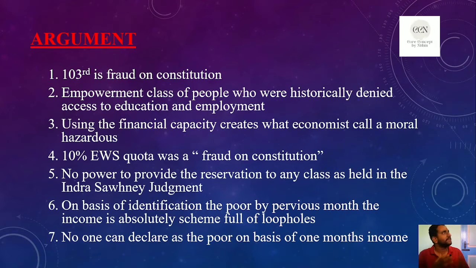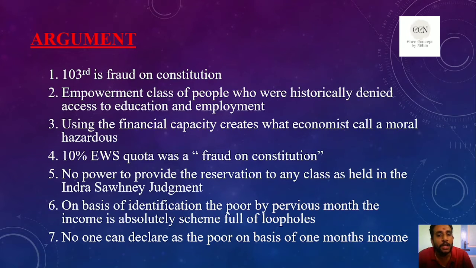When we look at backwardness in past history, even in the Brahmin community there are further divisions. Priests present in the temples hold the upper position in the Brahmin community, while those doing kitchen work are in the lower category. That partiality still exists even within the upper class. That is the matter here. So before bringing this 10% reservation, the government should satisfy the second condition, whether they are socially backward or not. That is the core issue.